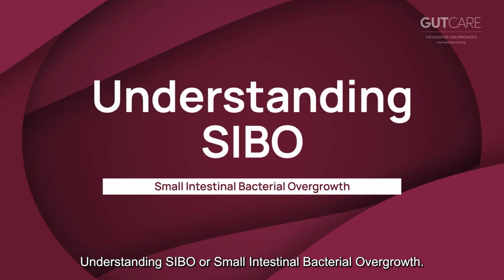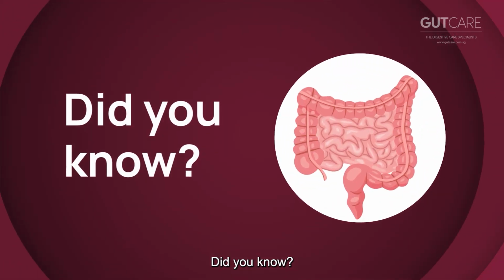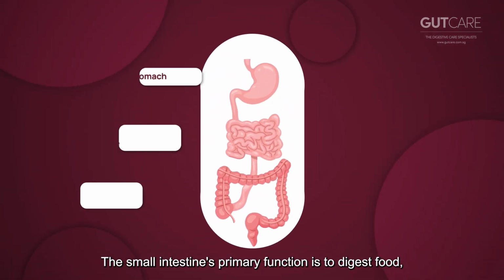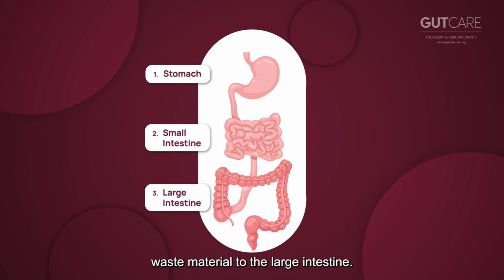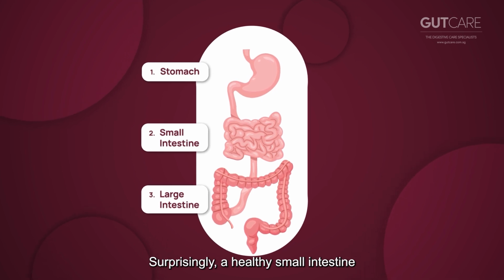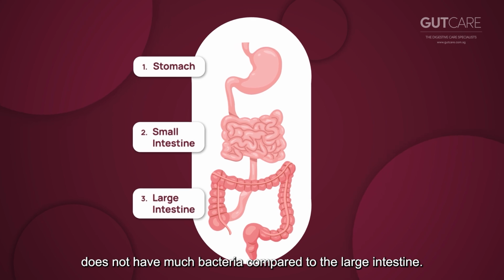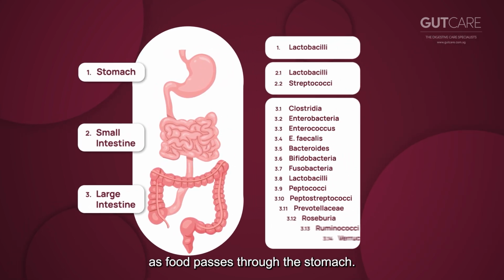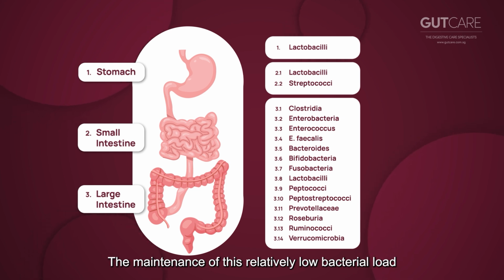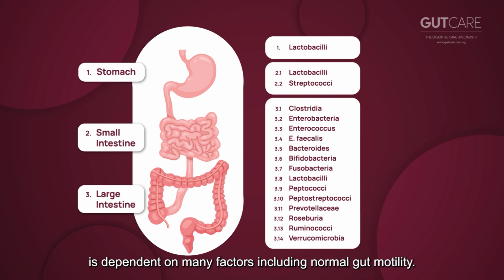Understanding SIBO, or small intestinal bacterial overgrowth. Did you know? The small intestine's primary function is to digest food, absorb nutrients, and move remaining undigested waste material to the large intestine. Surprisingly, a healthy small intestine does not have much bacteria compared to the large intestine. This is because most bacteria have been killed by gastric acid as food passes through the stomach. The maintenance of this relatively low bacterial load in the small intestine is dependent on many factors, including normal gut motility.